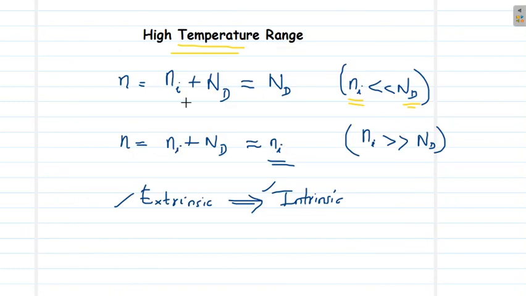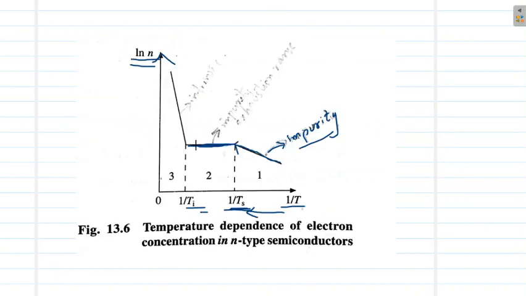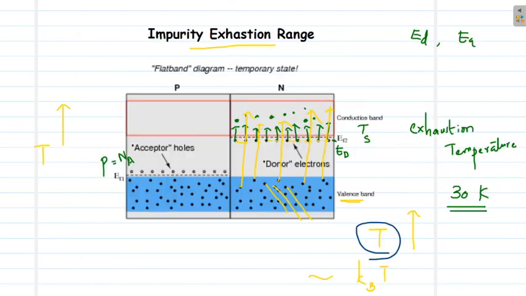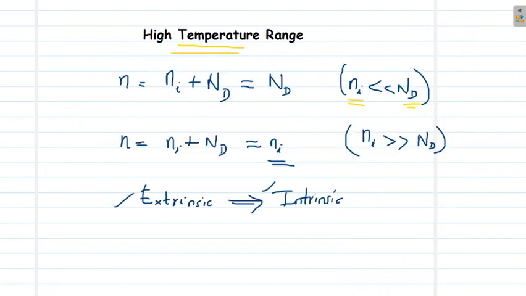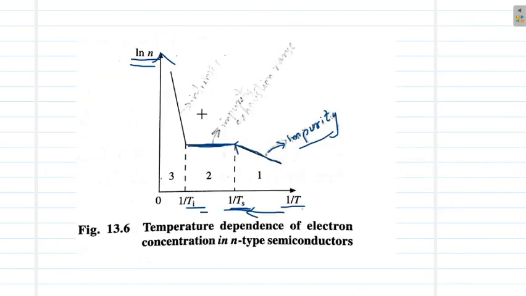After that, we reach the intrinsic range, which is the high temperature range. And in that range, what happens? The intrinsic carriers will start to contribute largely. That is, the electrons that are normally present in the material will start to move into the conduction band. Same as in the case of a p-type material.